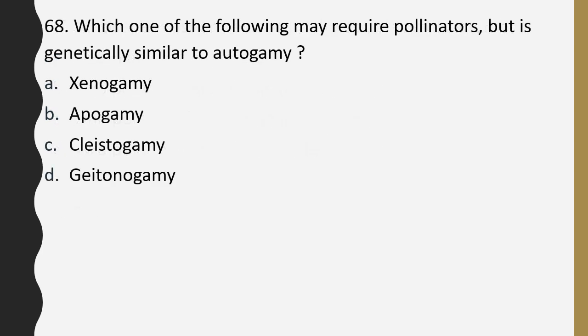Question number 68. Which one of the following may require pollinators but is genetically similar to autogamy? Xenogamy, epigamy, cleistogamy, or geitonogamy? Correct answer is option D, geitonogamy.